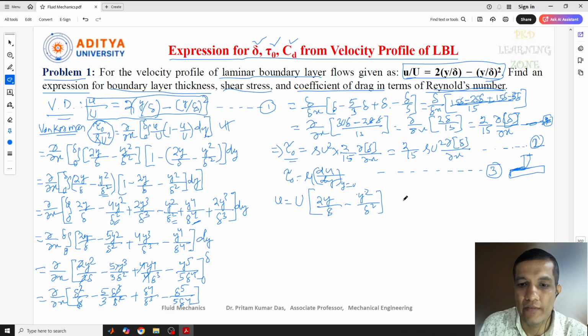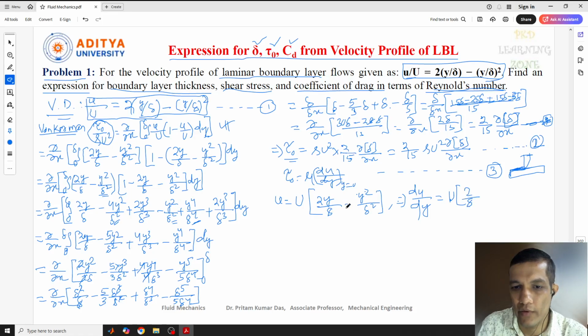Now take the derivative of this, that is du by dy. Taking the derivative with respect to y, we get du by dy equal to U times 2 by delta, since dy by dy is 1, minus the derivative of y square, that is 2y by delta square.